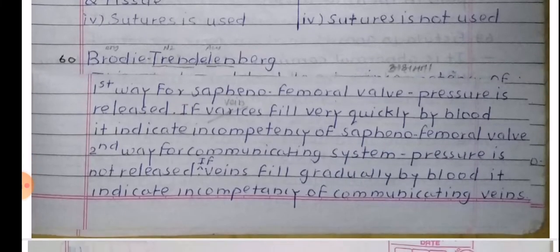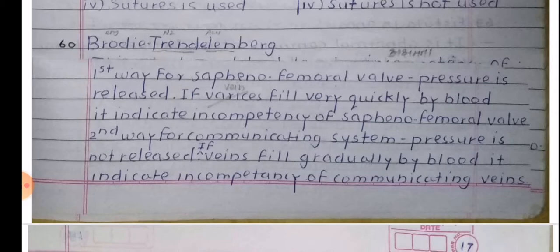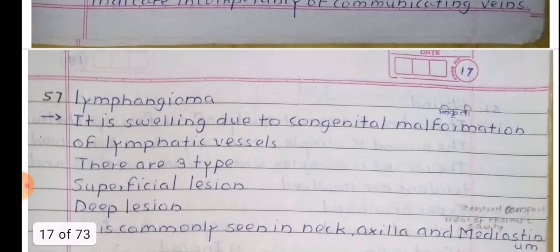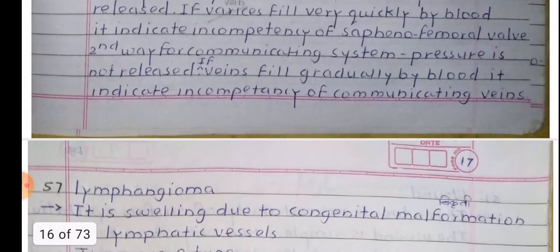Brodie-Trendelenburg's test. First way, for the saphenofemoral valve, pressure is released. If veins fill very quickly with blood, it indicates incompetency of the saphenofemoral valve. Second way, for the communicating system, pressure is not released. If the vein fills gradually with blood, it indicates incompetency of the communicating veins. It is a test for varicose veins.